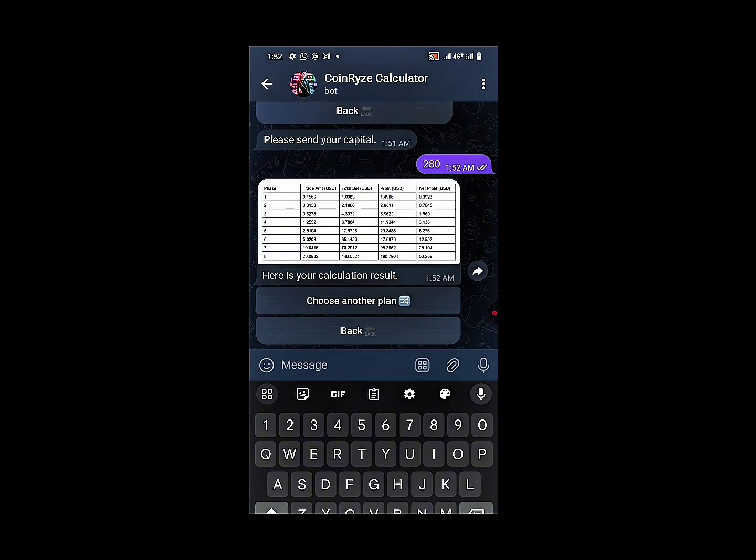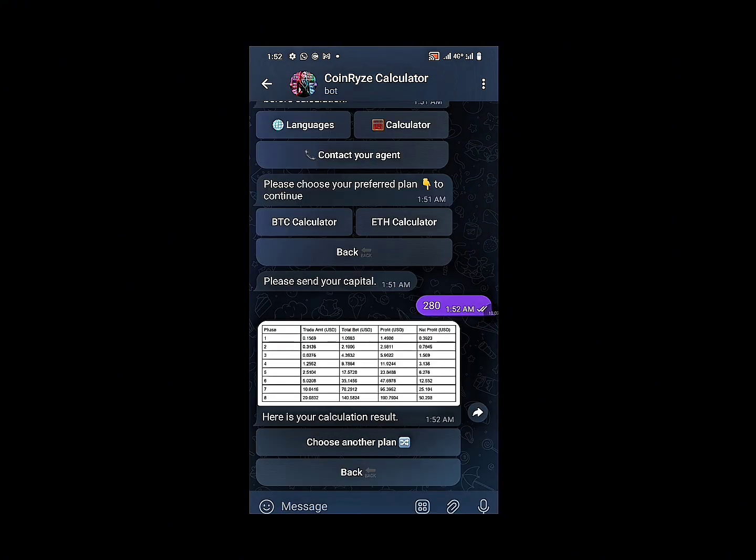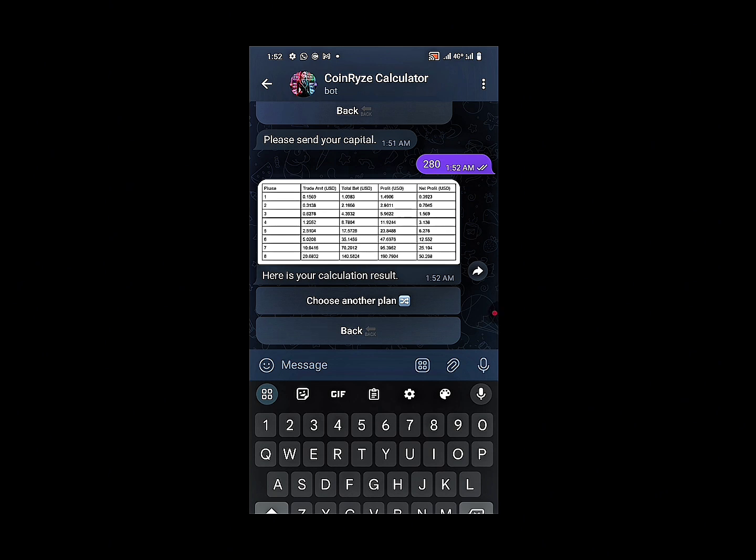So this is the calculation of everything now. Like the first phase, if I want to start trading, I will start with this amount at the first one, 0.1569. You understand? And if I did not lose, I'll keep on using it to play. But if I lose, I'll go to number 2, which is 0.3136. So that whatever I lose, I will recover it in case I win on the second one. You understand? But if I still lose on the second one, you come back to this third one and use 0.6276 so that you can recover all. You understand?